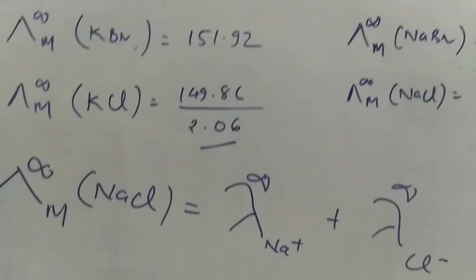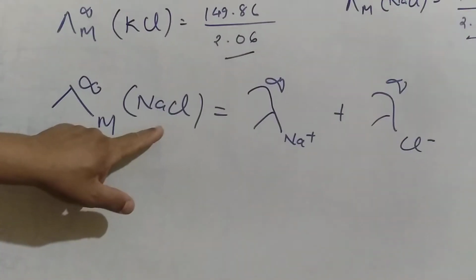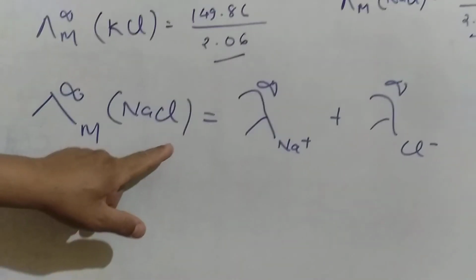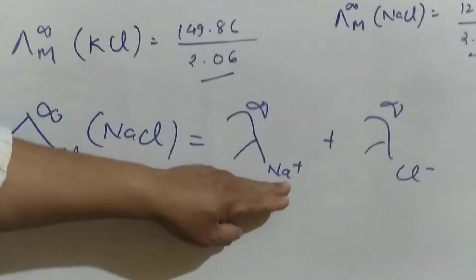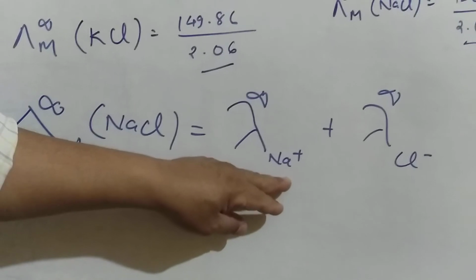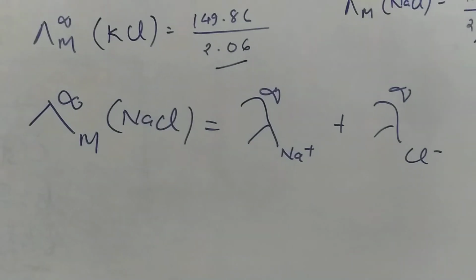So again, in the last, we can say at infinite dilution, when the dissociation is complete, then towards the molar conductivity, each and every ion has its own contribution, and this contribution is not affected by the presence of any other ion.